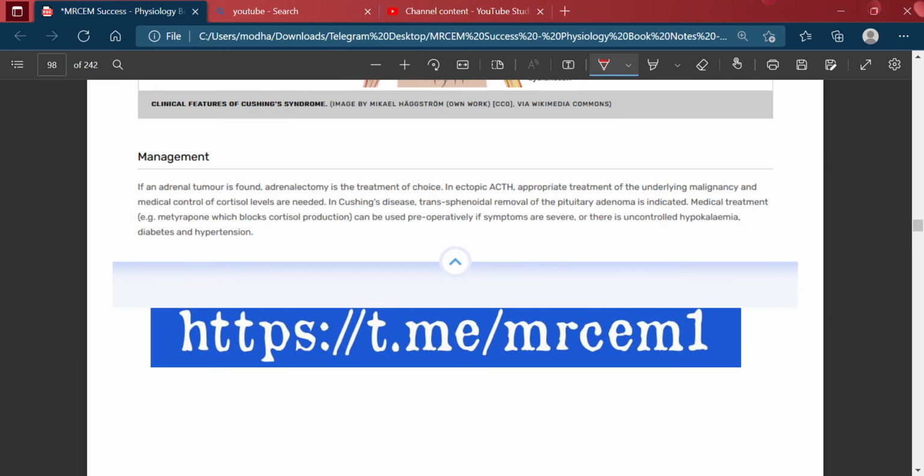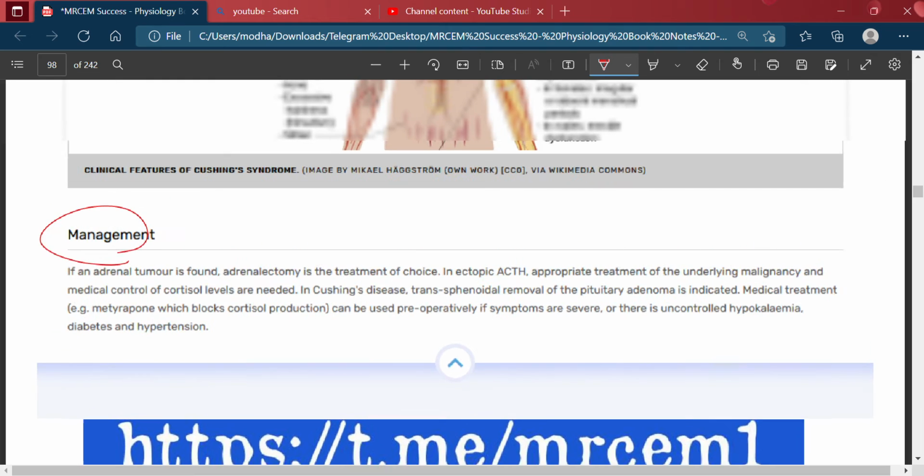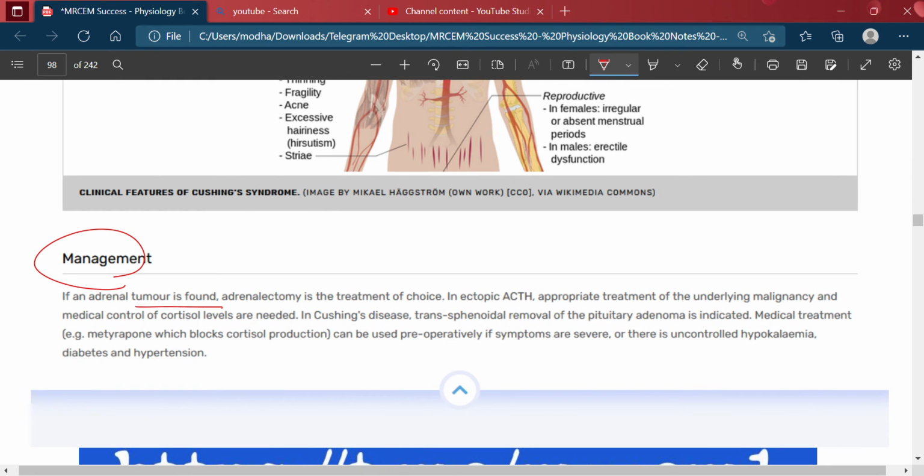And lastly, the management. If an adrenal tumor is found, adrenalectomy is the treatment of choice. In ectopic ACTH, appropriate treatment of the underlying malignancy and medical control of the cortisol level are needed. So the underlying malignancy will be treated and the cortisol level will be medically controlled.